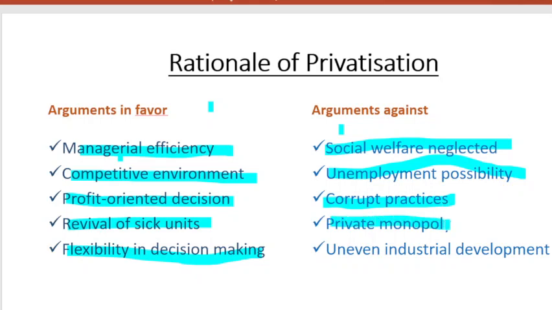Then private monopoly. Now what is under this? You see here, private monopoly, it's a general concern, or you may say a genuine apprehension, that the sale of a public sector undertaking to a private sector may only result in monopoly. Instead of public monopoly, they go to private monopoly.